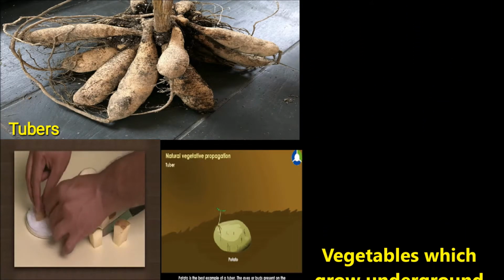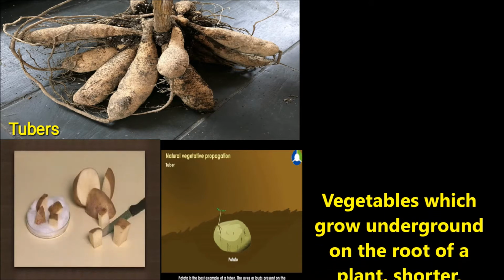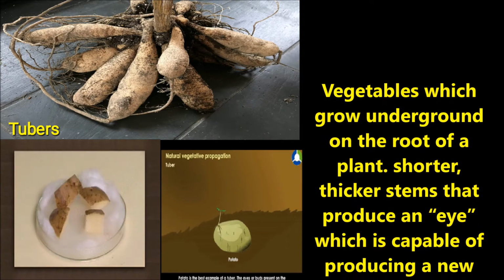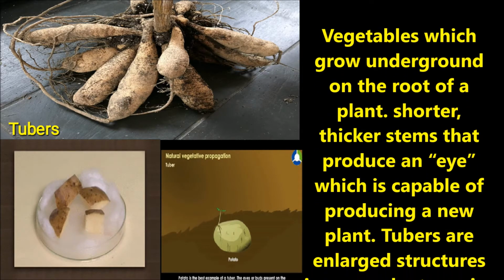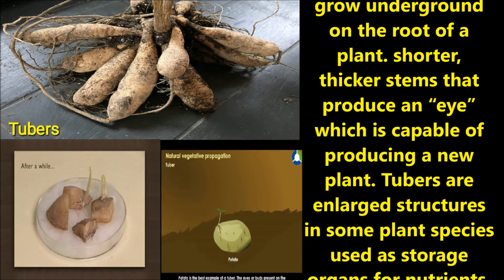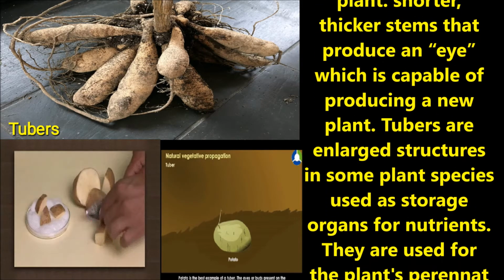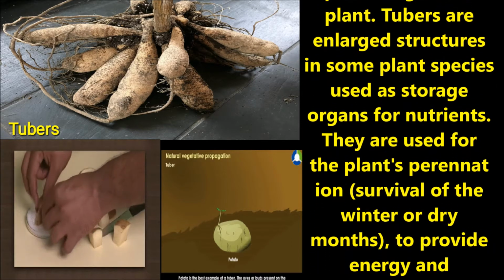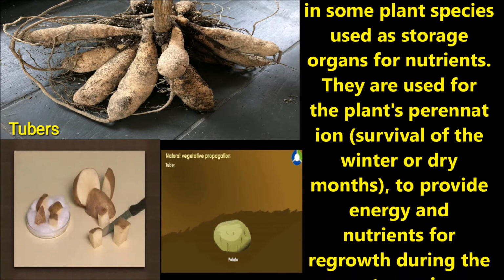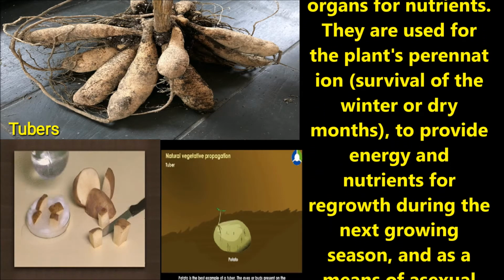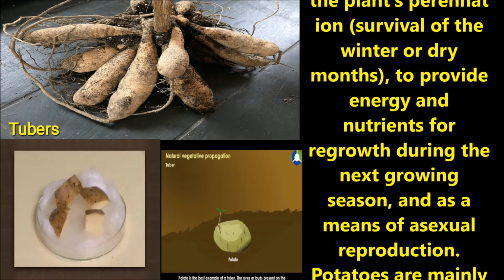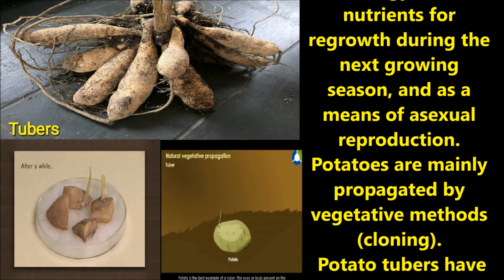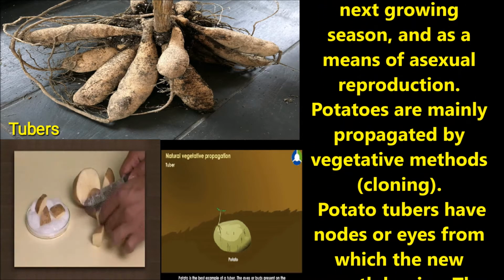Now let us discuss tubers. Vegetables which grow underground on the root of the plant are called tubers. They have a shorter, thicker stem that can produce an eye, which is capable of producing a new plant. Tubers are enlarged structures in some plant species used as storage organs for nutrients. Tubers are used for plant perennation, meaning survival through winter or the dry season. They provide energy and nutrients for regrowth during the next growing season, and this is a process of asexual reproduction.